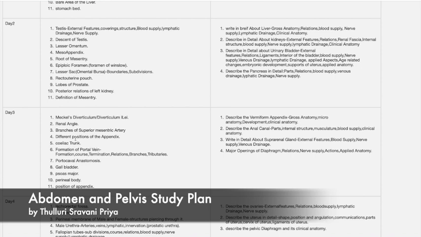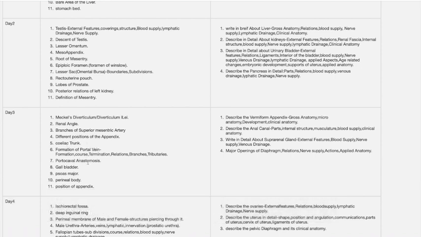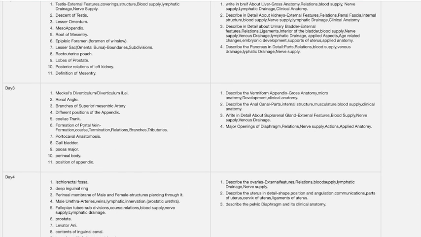Next one is the positions of appendix and celiac trunk, portal vein formation, portocaval anastomosis, gallbladder, psoas major muscle. This is also very important. Perineal body is also important. This is the position of appendix. If you study this essay question, you can cover the short answers in the appendix essay. So these are the 11 listed questions in day 3.